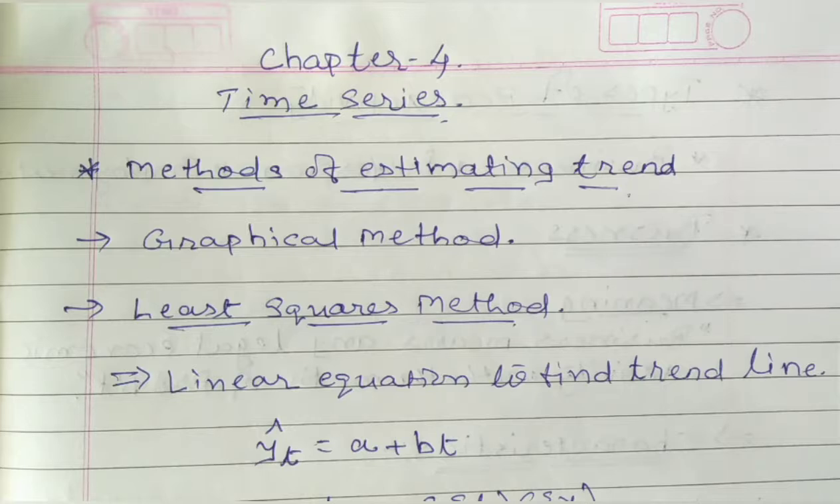Today we are going to start chapter number 4 of statistics, that is time series. It is so simple and the weightage of this chapter is 12 marks. Once again, first of all, let us discuss what is the meaning of time series. You have already seen linear regression, you have already seen correlation. Now on the same basis, time series is there.